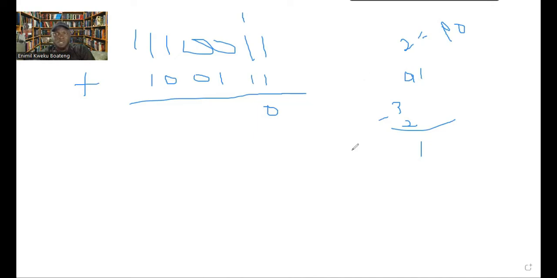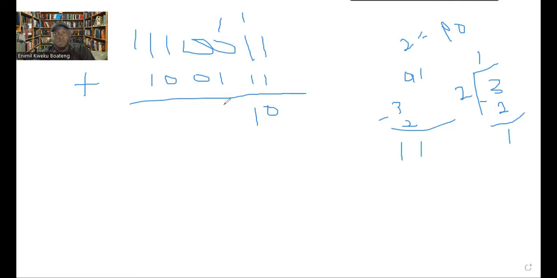And anytime you do subtraction, don't forget that there's a carry of 1. Or better still, you bring the base out, and then the number that you had can be inside in a long division way. Now you ask yourself, 2 times what is going to give us a number exactly 3 or closer to 3, and that is 1. And 2 times 1 is 2, and 2 is closer to 3. Now when you do your subtraction here, you get 1. So 1 remainder 1. So it means that 3 in binary is 1 and a carry of 1 here.